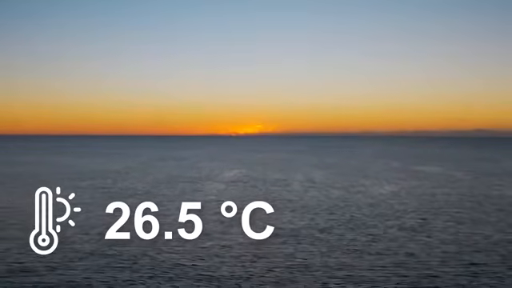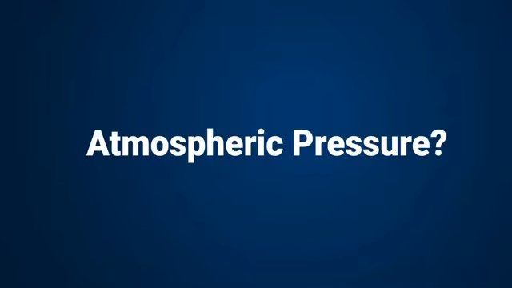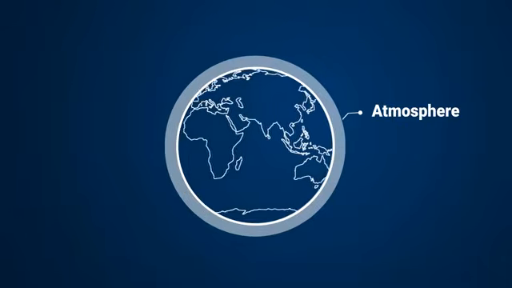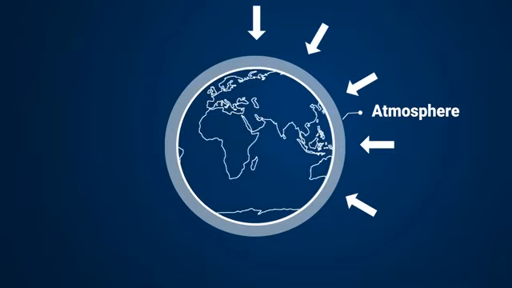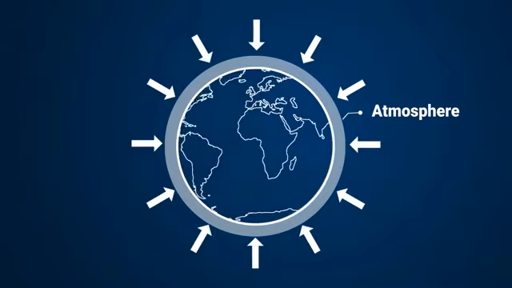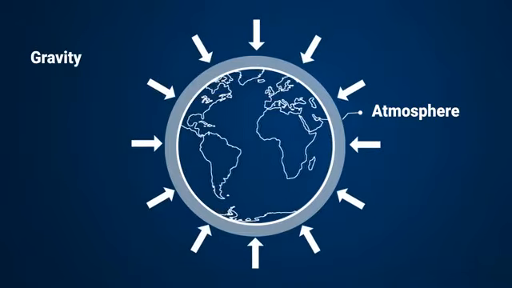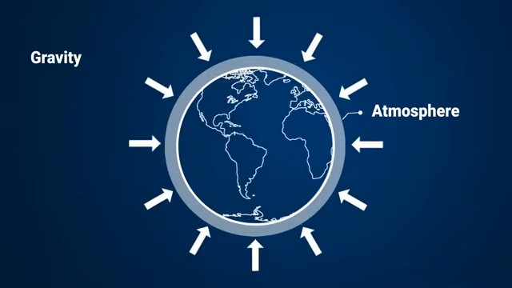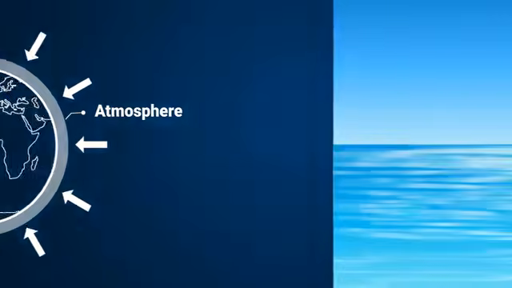Before getting any deeper, let us understand what atmospheric pressure is in general terms. The density of air in our atmosphere differs from place to place. It is not the same everywhere. Atmospheric pressure is the weight of air acting against the surface of the earth along with gravity. Air in the atmosphere creates a pressure on Earth's surface called atmospheric pressure.